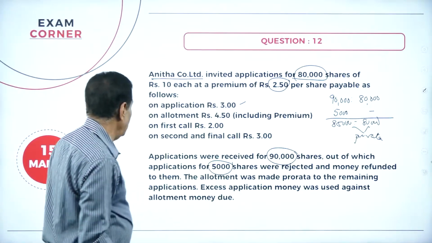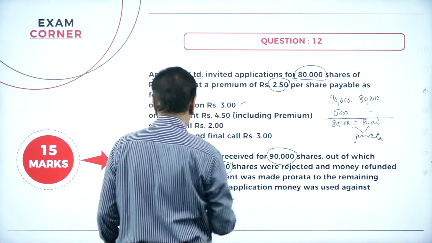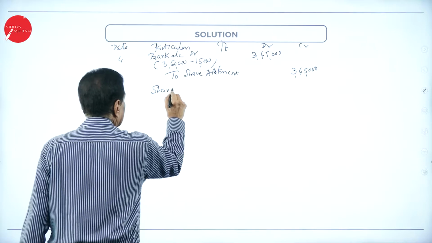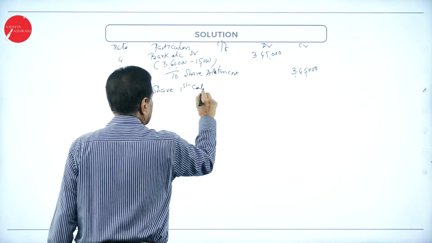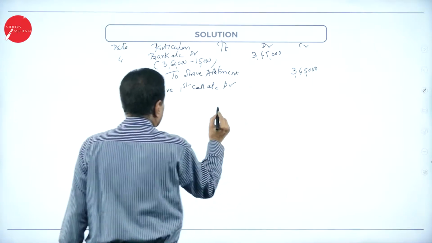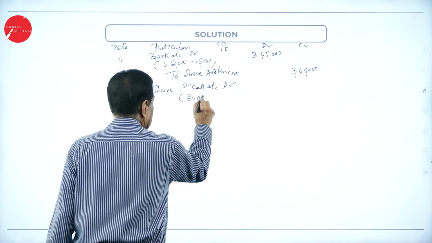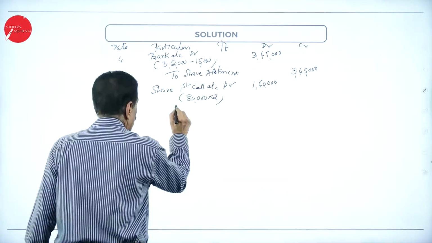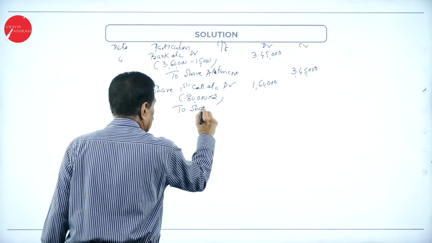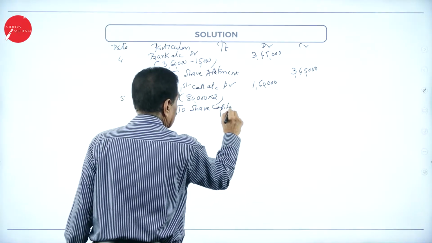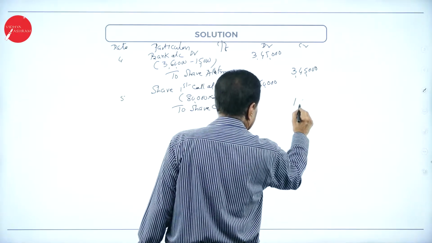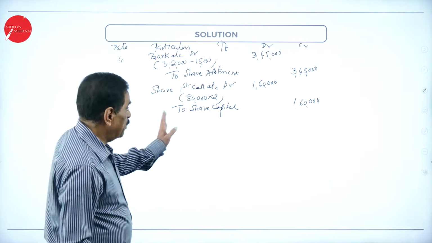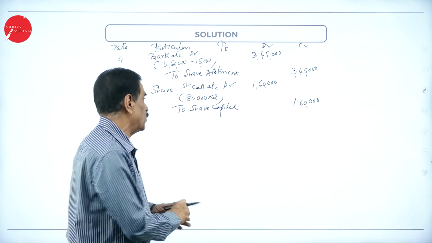Then fifth entry, first call. What's the value of the first call? First call is 2 rupees. Due entry. Share first call account debit, 80,000 into 2, 1,60,000, to share capital 1,60,000. Due entry. You have to receive on the first call how much money? Share first call account debit to share capital account. Due entry.